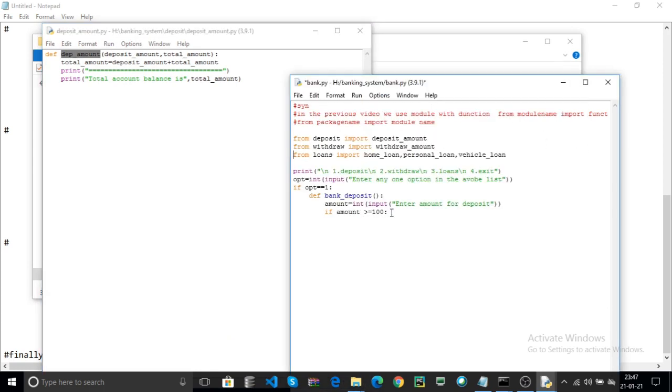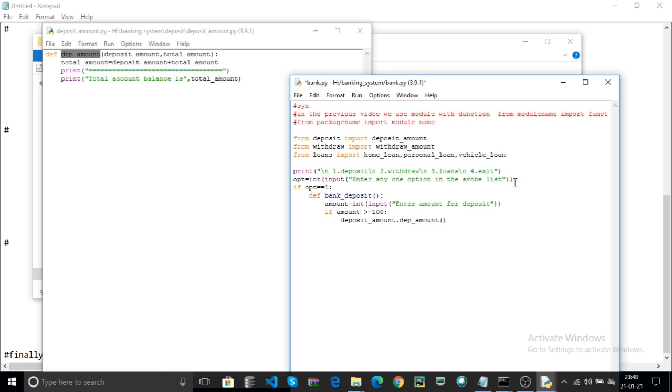Now here you use the dep_amount function, which is in the deposit amount module: the module name, dot, your function name. That means in that module, call the dep_amount function.